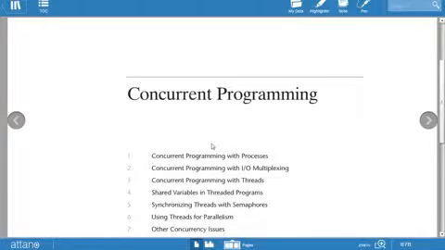Today I'm going to start with a new topic, a new chapter, that is chapter number 11, concurrent programming. In the last class I finished the last chapter, which is a very easy chapter, system level input output. That means what inputs and outputs are available for the system at the system level. Now today I'm going to start with a new topic, that is concurrent programming.